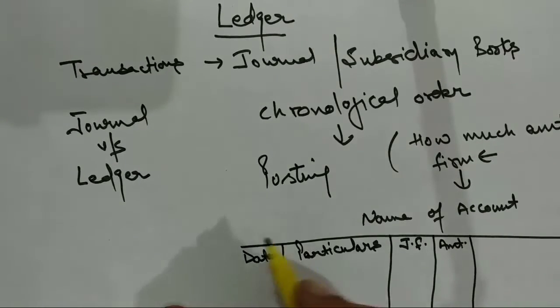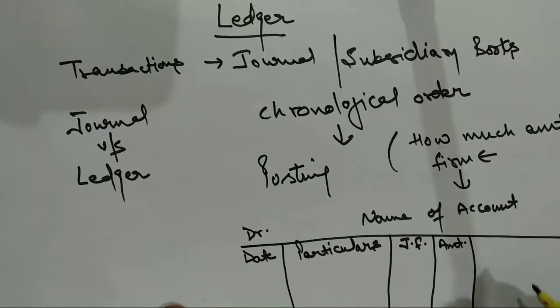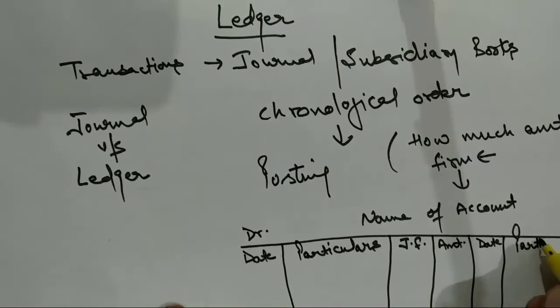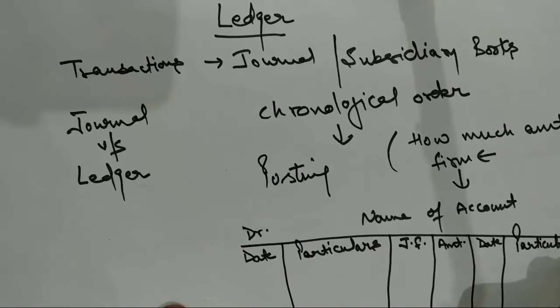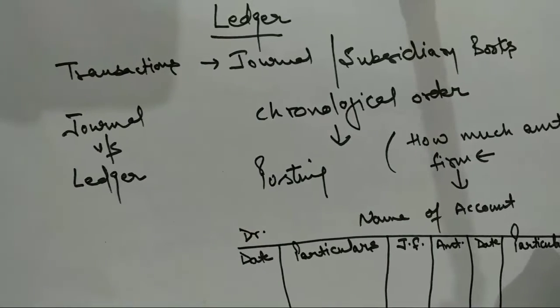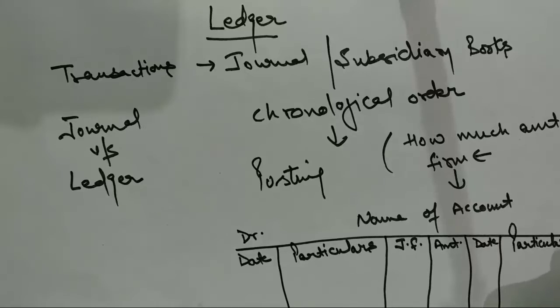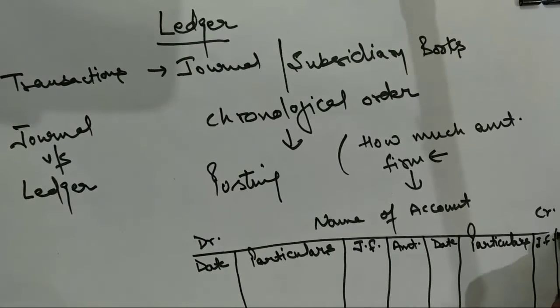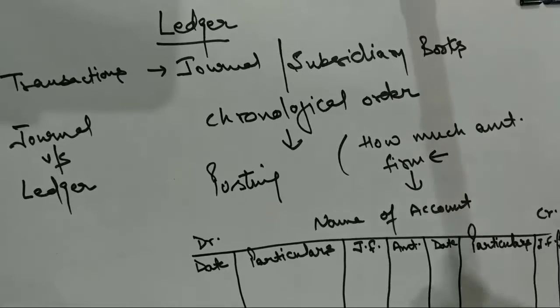It is the case of the debit side. The same columns I will have on the credit side as well: date, particulars, then journal folio, and then in the last, amount.